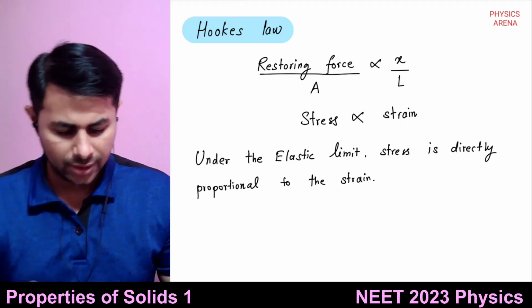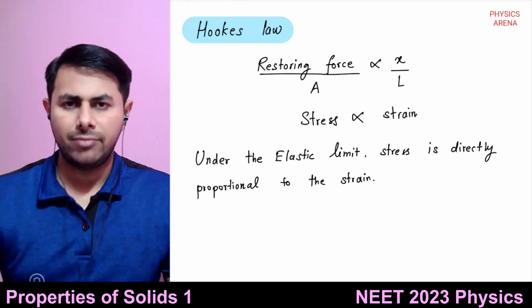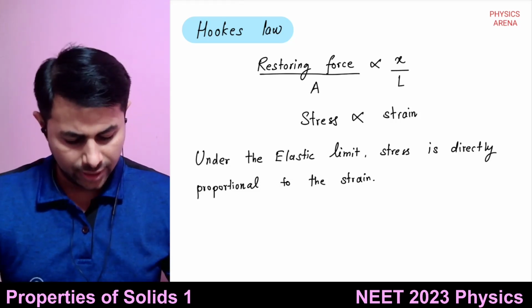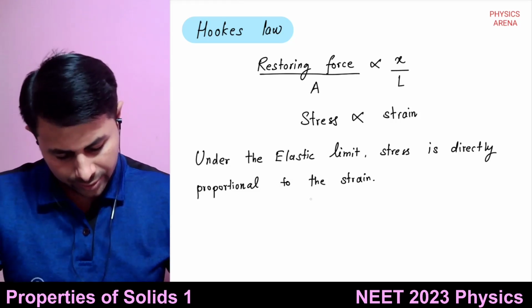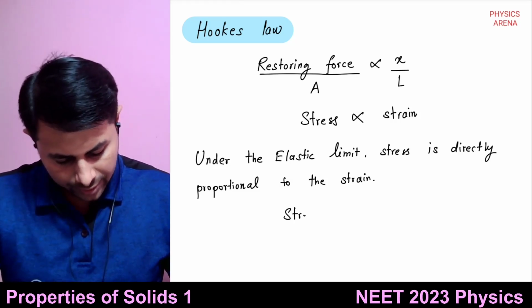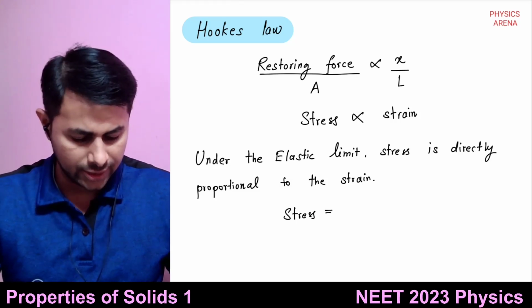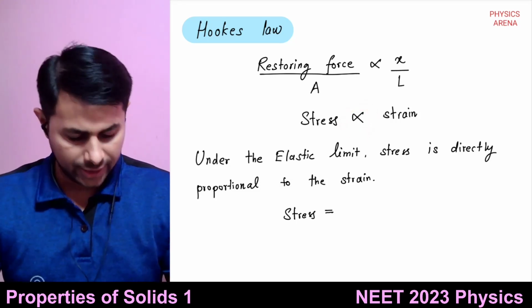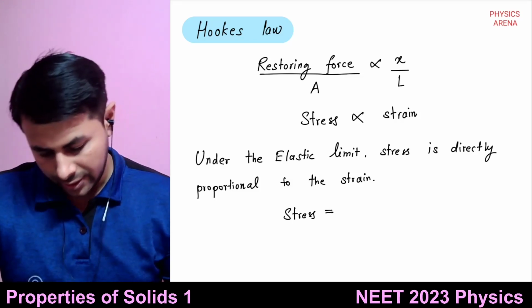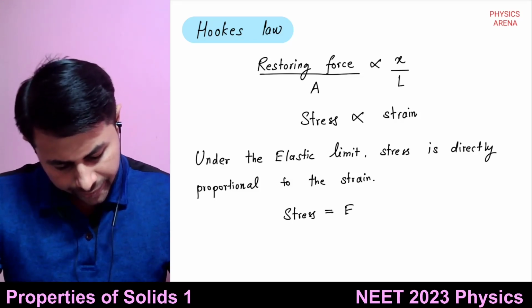Okay, and the proportionality constant between the stress and strain is known as the modulus of elasticity. So stress is equal to, if we remove this proportionality sign and put an equality sign, a constant will come.